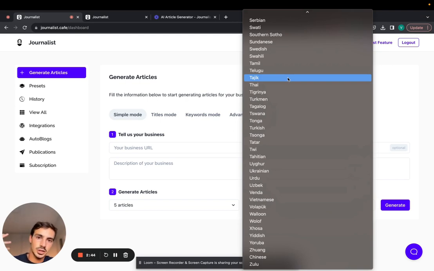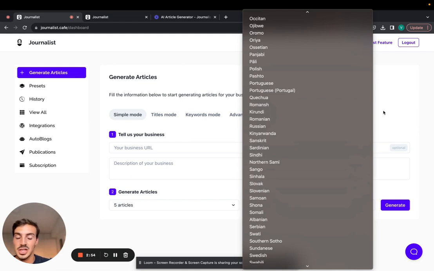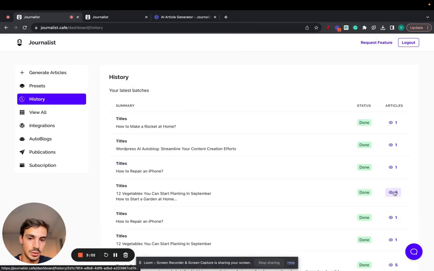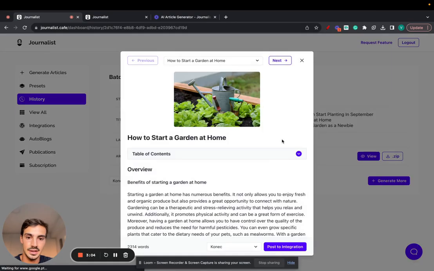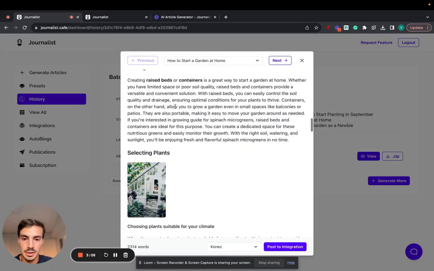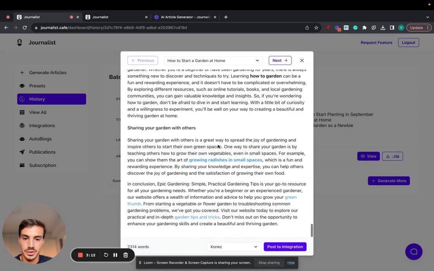So you can serve these markets because there's already a bunch of content in English. And in some of these markets, there isn't enough content in their native language. So the competition is much less fierce, right? It's much easier to rank this content on Google. And if you combine that with Journalists, that allows you again to generate high quality content that has featured images, tables of contents, right? Proper structuring, in-article images, videos, like I said before, like this, in-article videos, internal links, external links.